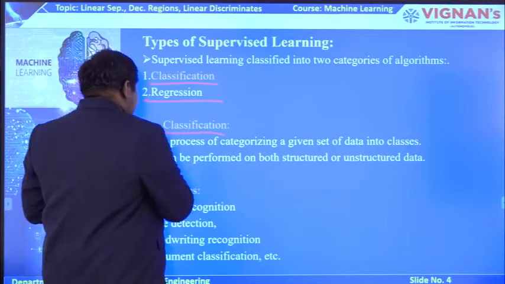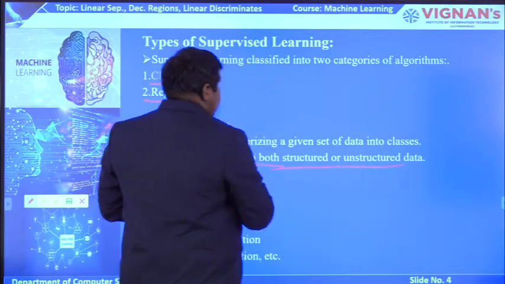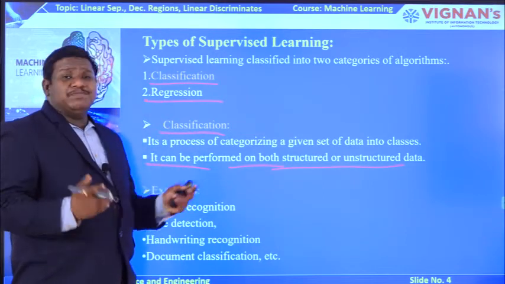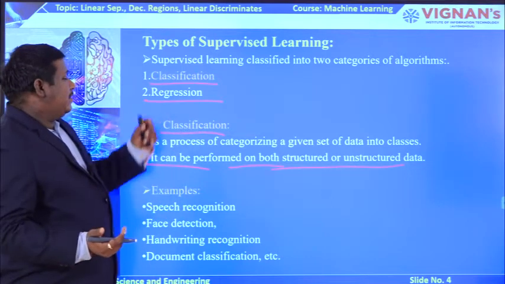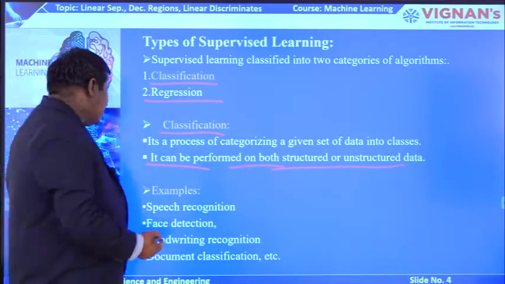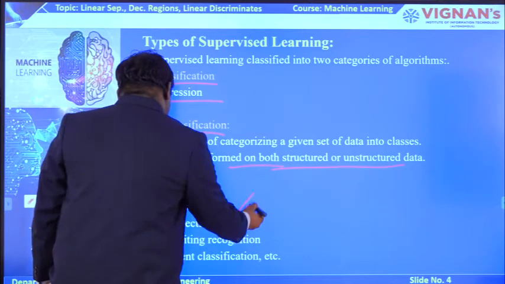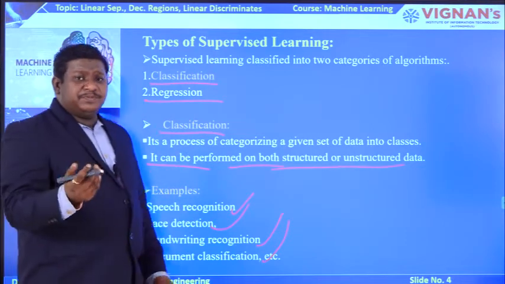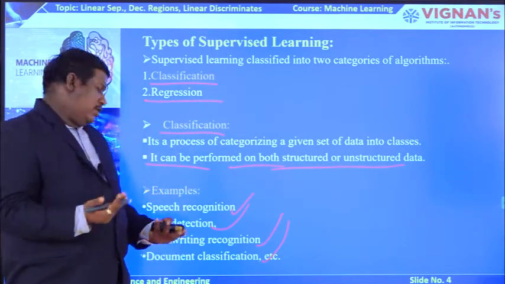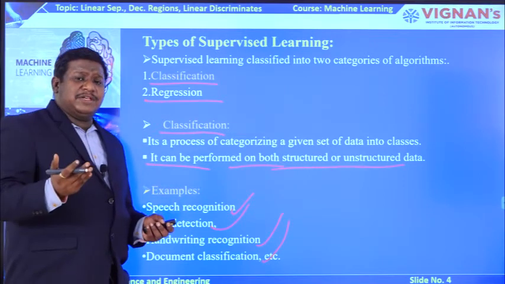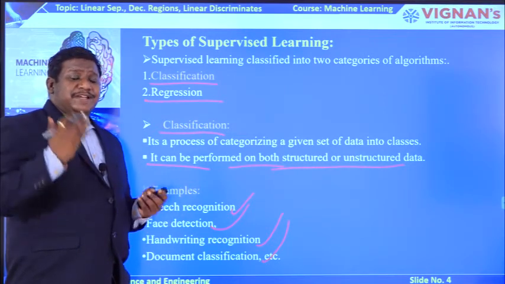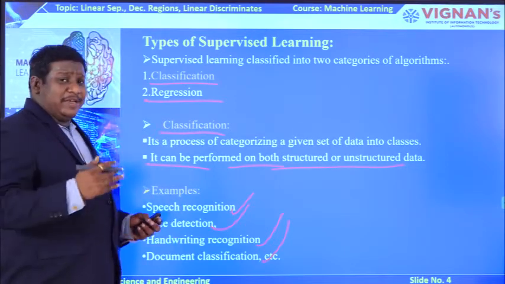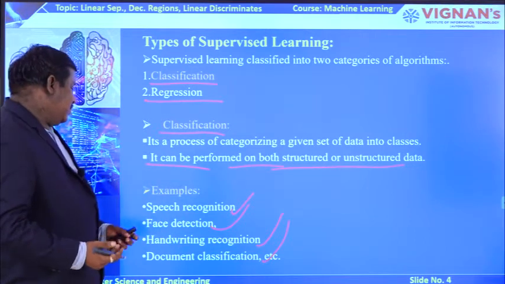It can be performed on both structured and unstructured data, so there is no condition on the data model. Some examples are speech recognition, face detection, handwriting recognition and document classification. In speech recognition, like on your mobile phones, it checks whether the voice belongs to that person or not. In face detection, whoever is using the gadget can keep their face as a key or password, and it checks whether the face matches or not.